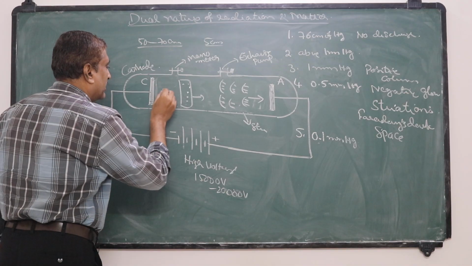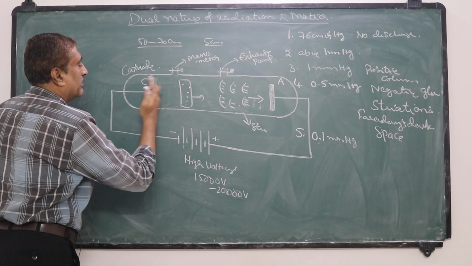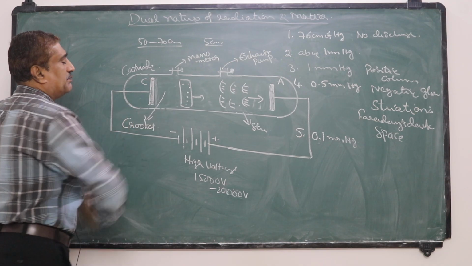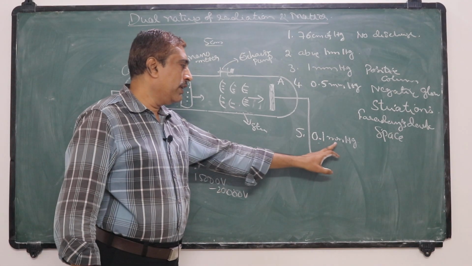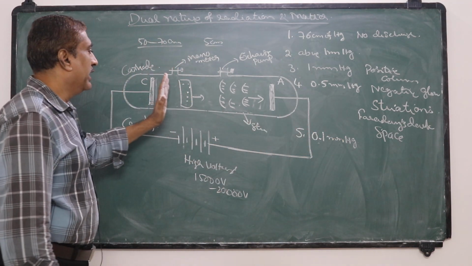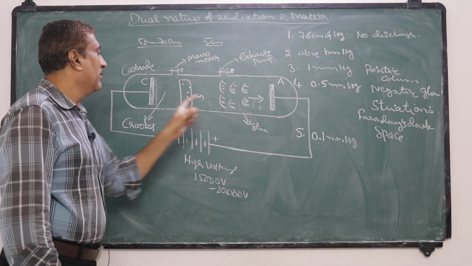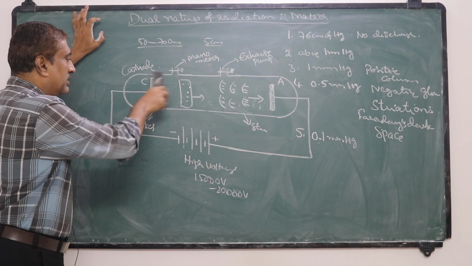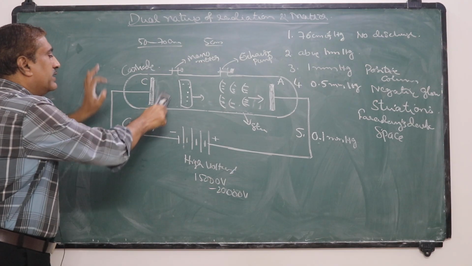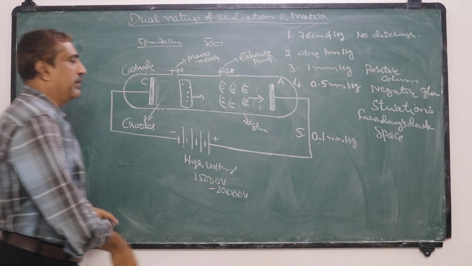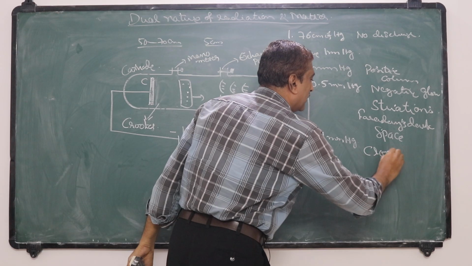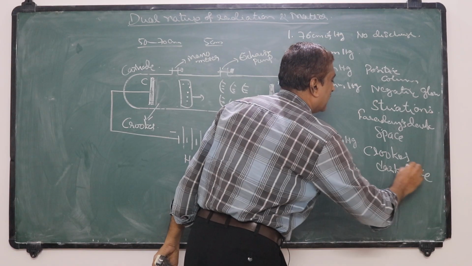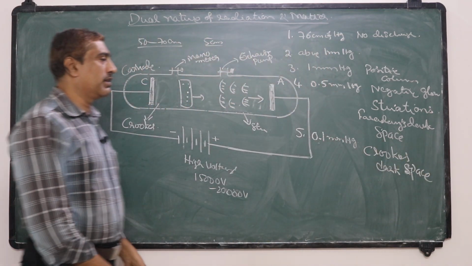Now a dark region is observed between this negative glow and the cathode, and this region is called Crookes dark space. So when the pressure is 0.1 mm of mercury, the negative glow and the striations move towards the anode, and a dark region is observed near the cathode, and this region is named Crookes dark space.